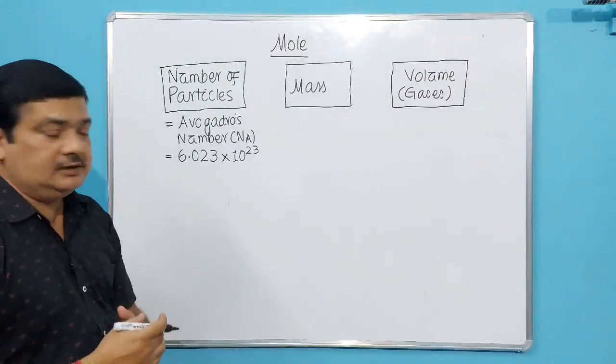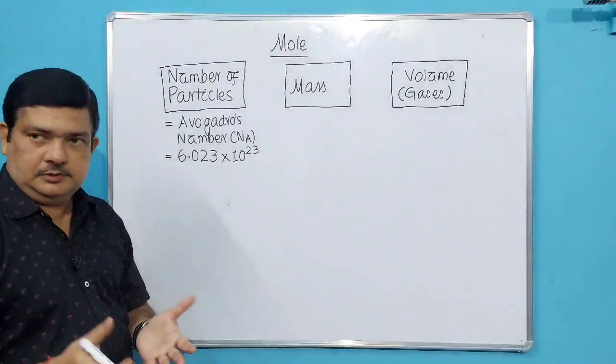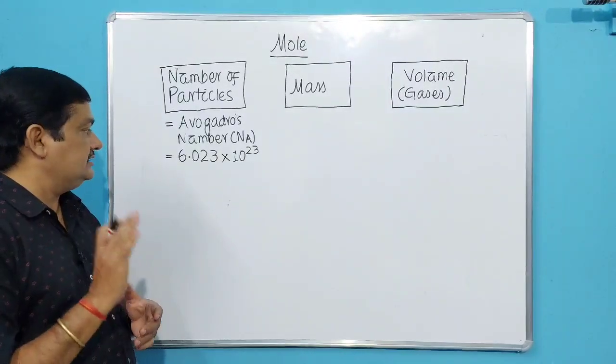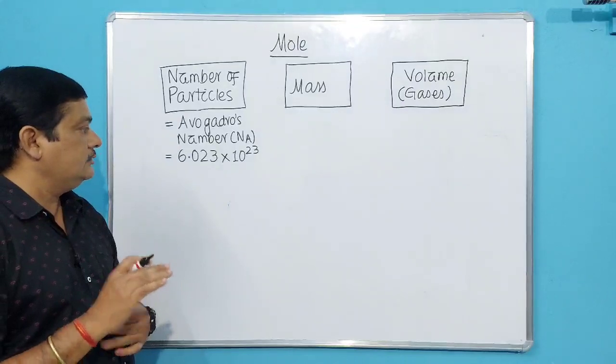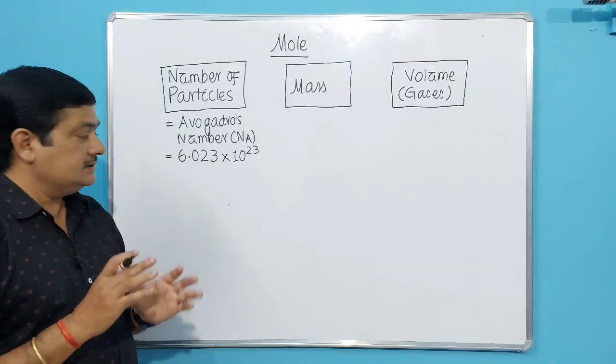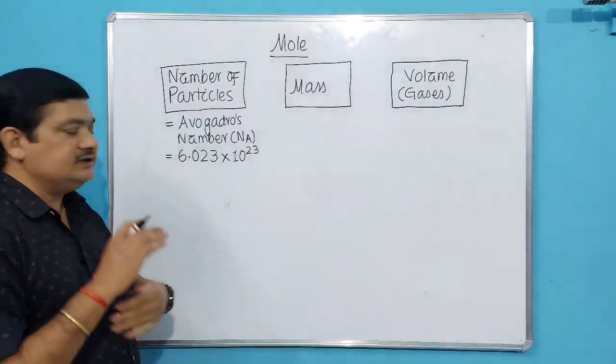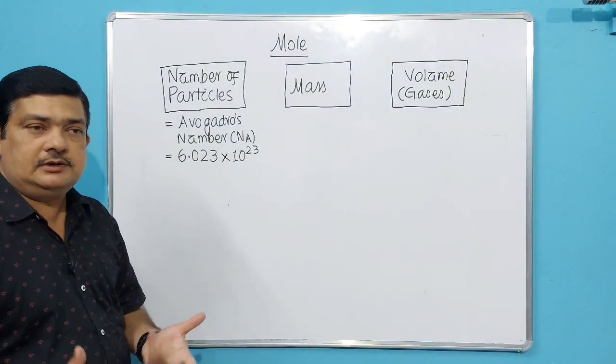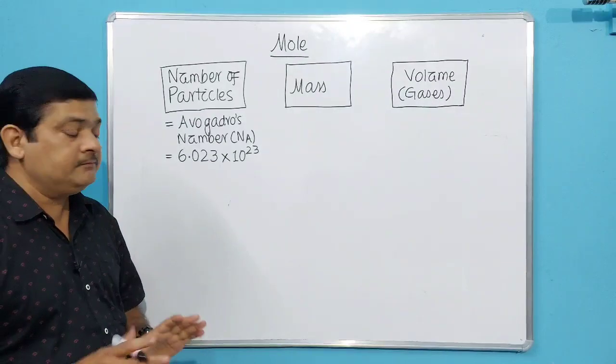In some books it is also given as 6.022, which is more correct, because the exact number is 6.02214 into 10 to the power 23. If you remember 6.02 only, it's also enough. If you remember 6.022 into 10 to the power 23, it is also okay.